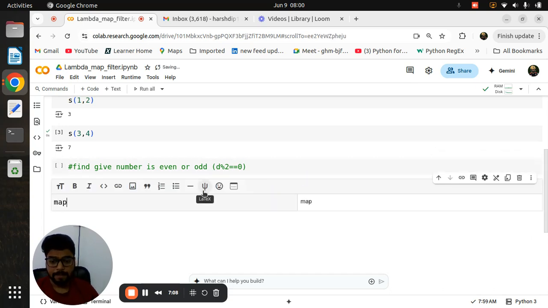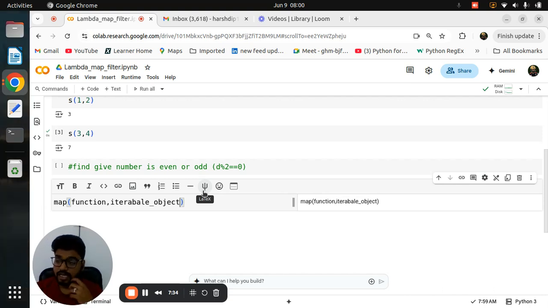Okay, so map and filter are also very, very important functions. And always remember, the map function is used whenever first you need to call the function, then after writing the function you need to give the iterable object. What exactly are iterable objects? Whenever you can easily find the length of a particular data structure, like list, tuple, set, dictionary, string, these are all iterable objects.